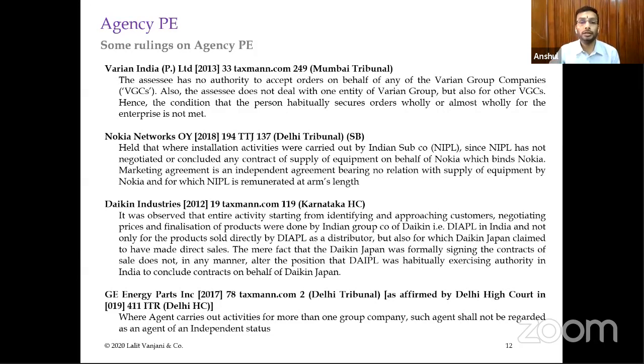But what happened in GE Energy Parts, which is the last case mentioned on this slide, is that the Delhi ITAT and then the Delhi High Court also ruled that if the contracts are only for one group, even though there are multiple entities within the group, the Indian company or the Indian liaison office, here the entity was a liaison office, which was providing services to different entities of the group, is actively engaged in securing orders or going to the customers and concluding contracts.